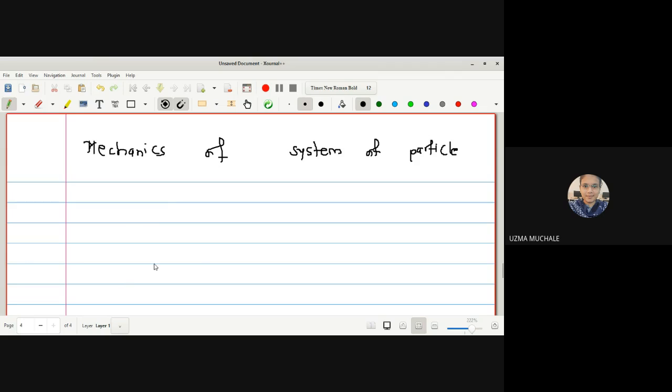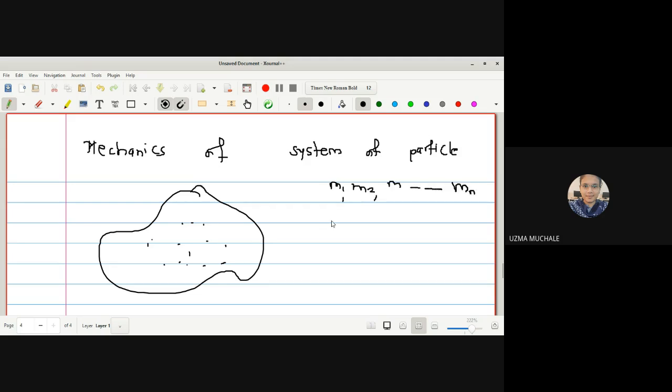Okay, so consider we have n particles. Suppose we have a system of n particles with masses m1, m2, m3, and so on up to mn, and with position vectors r1, r2, and so on up to rn. Here we are going to find the linear momentum and the equation of motion for that.